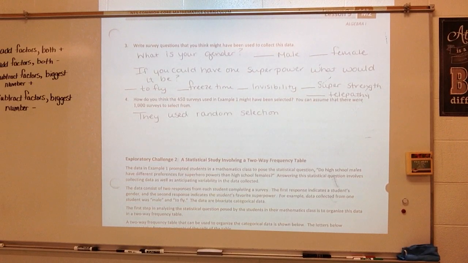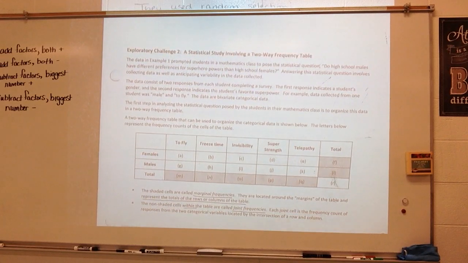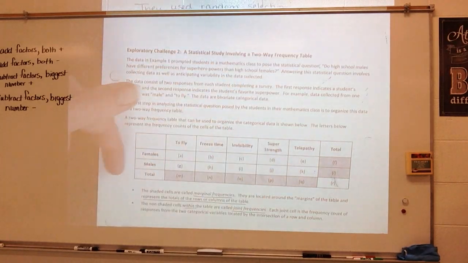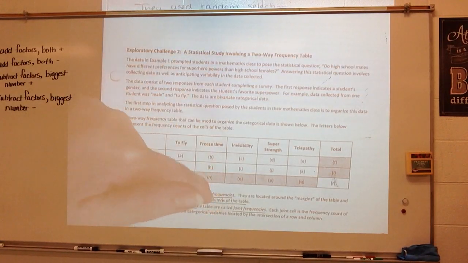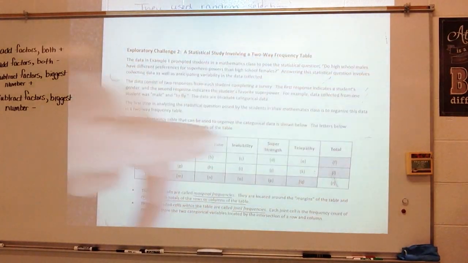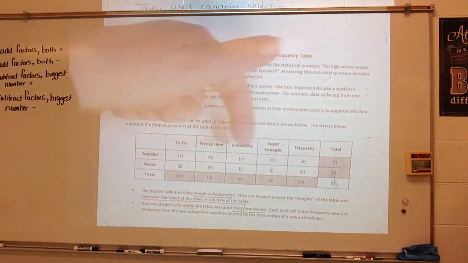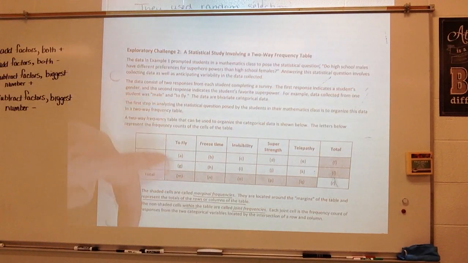All right? So let's talk about a couple of things. Looking at this two-way frequency table, is it possible to switch the row and column categories? So here's my column categories. These are my rows. So what I want to know is, is it possible for this to be female and male, and for this to be to fly, to freeze time, invisibility? Can I do that? Yes, I can. I can use male and female as column headings, and all of my superpowers as row headings. All right, it won't change my data.